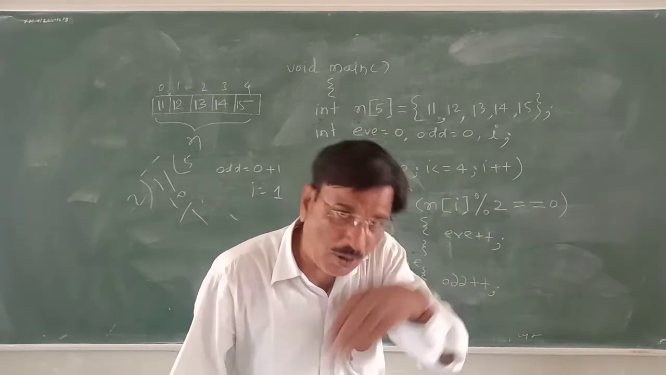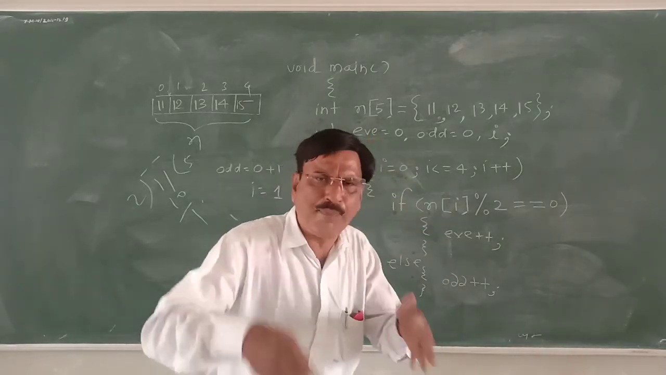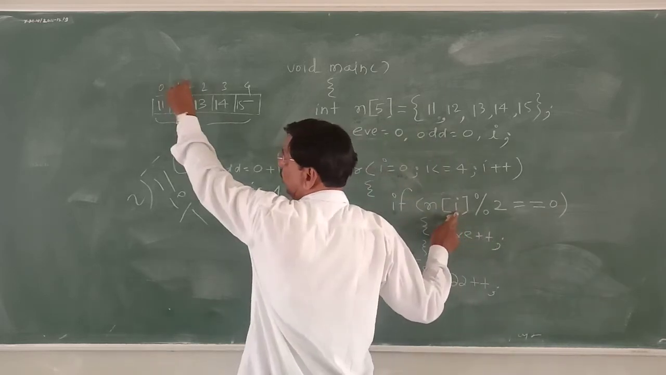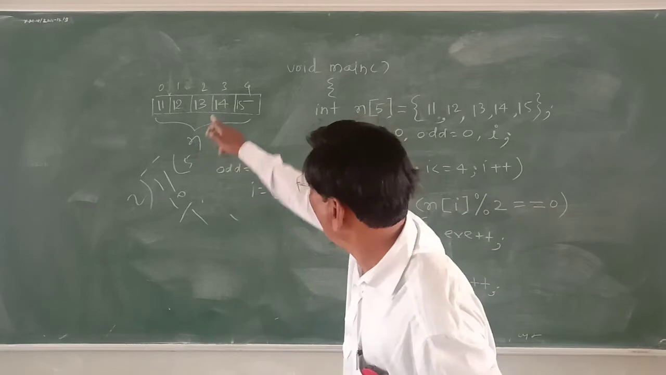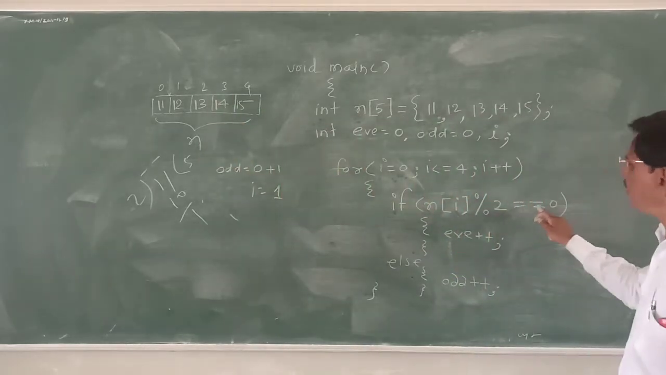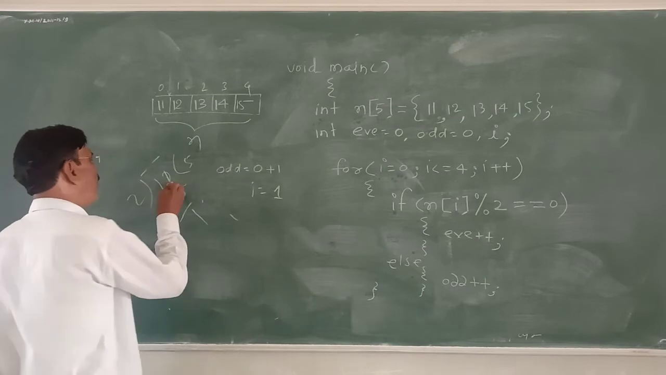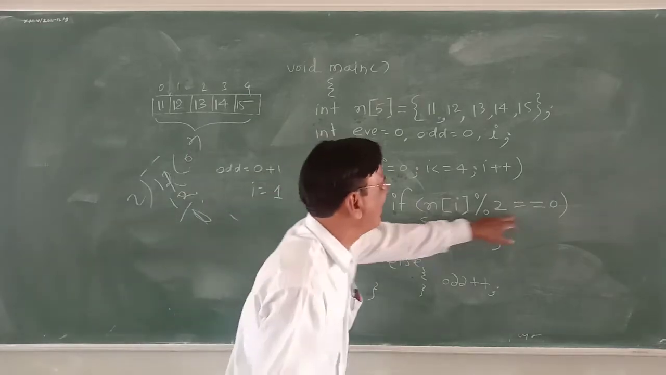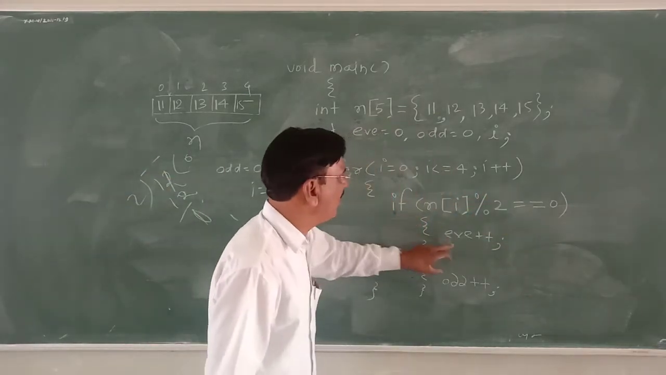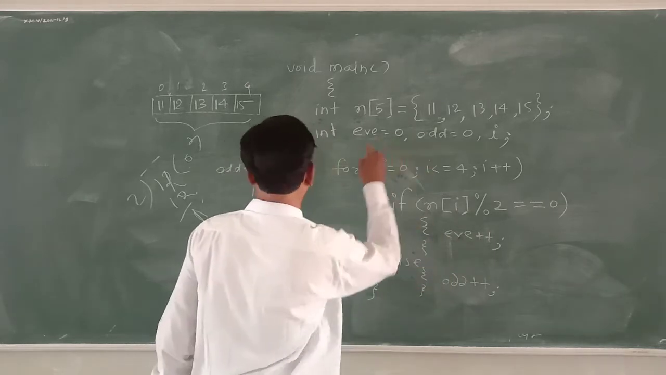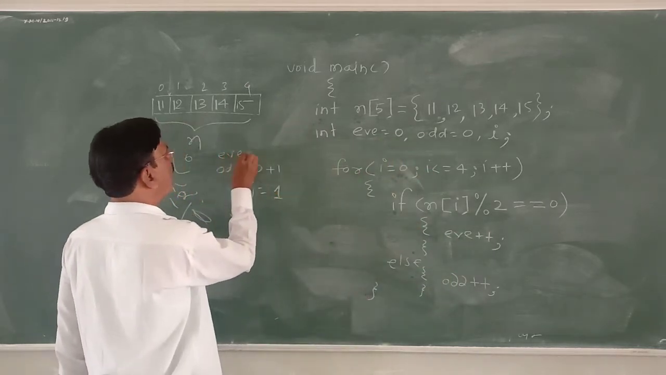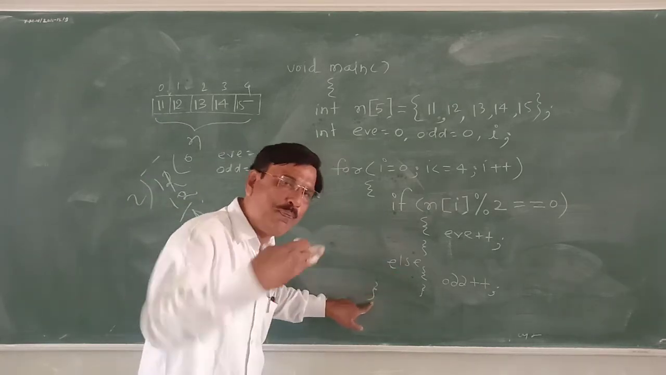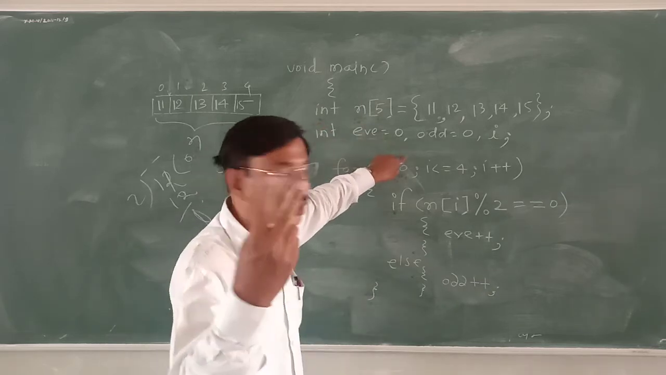Condition: i must be smaller than or equal to 4. Yes, the condition is satisfied. Again, flow is permitted. If n of 1, who is that? 12. 12 modulo 2 is equal to 0. Quotient is 6, product is 12, remainder is 0. Yes, the answer is yes. So if yes, e is equal to e plus 1. So e, which was initially 0, becomes 1. Else part is not executed. For loop finished. i becomes 2.